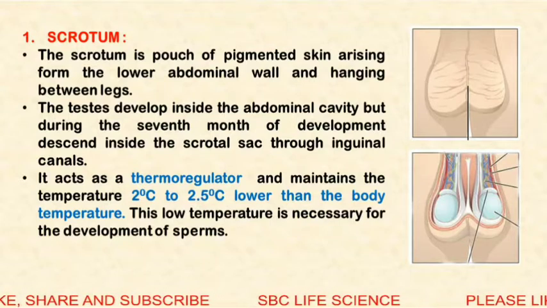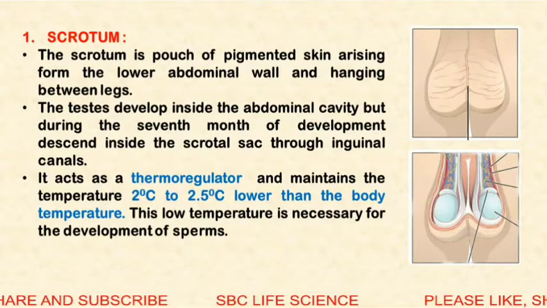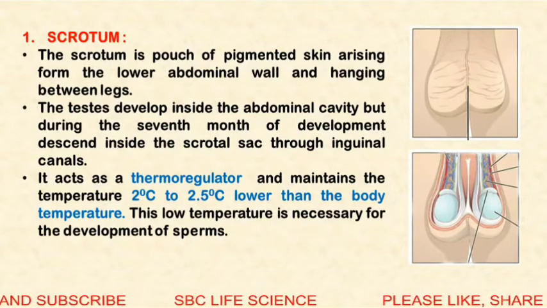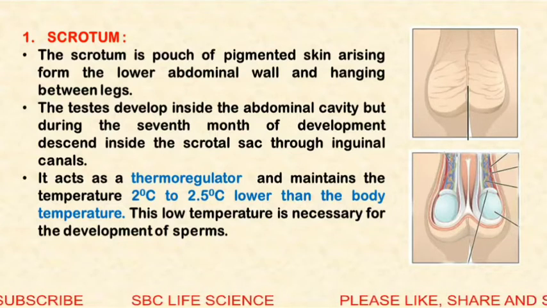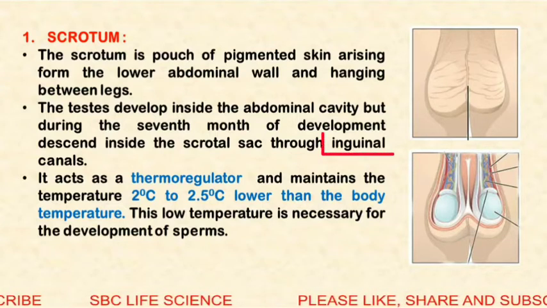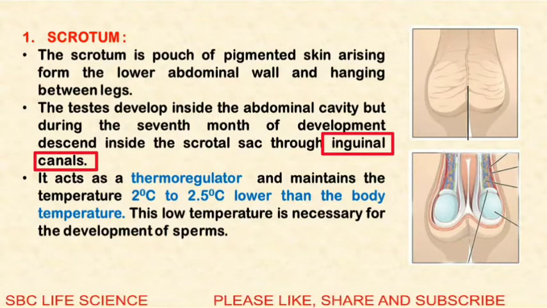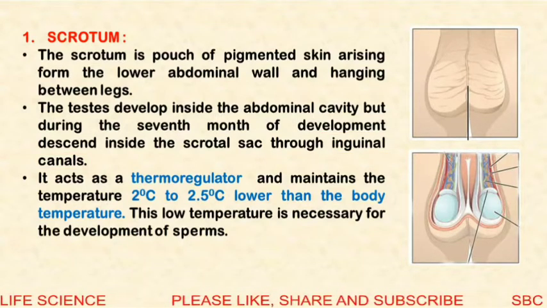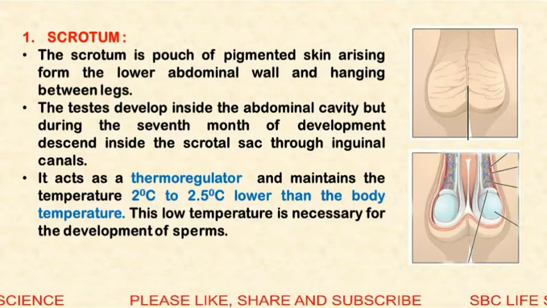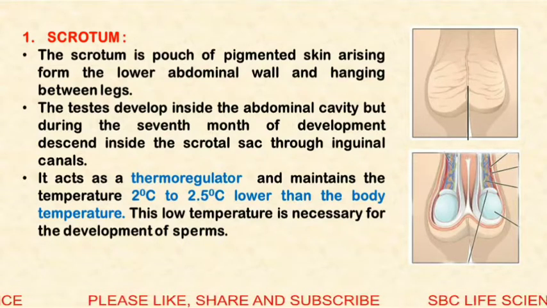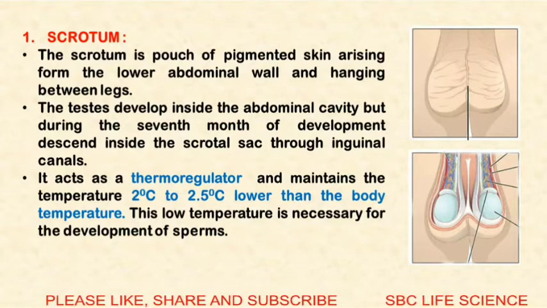The testes develop inside the abdominal cavity, but during the 7th month of development, they descend into the scrotal sac through the inguinal canal. So earlier the testes develop inside the body, but after 7 months they come out and descend inside the scrotal sac.